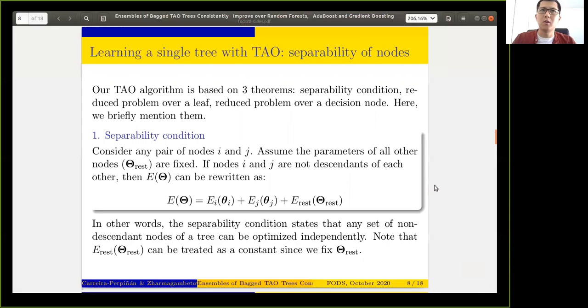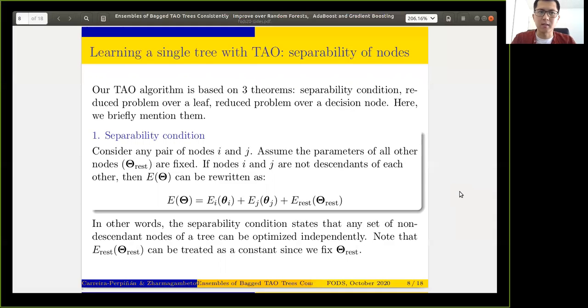penalty. Next, we define the following three theorems in order to solve the optimization problem in the previous slide. Details of the theorems and proofs can be found in the paper, but essentially the first theorem is a separability condition, which states that a non-descendant set of nodes, for example, all nodes at the same depth, can be optimized independently.